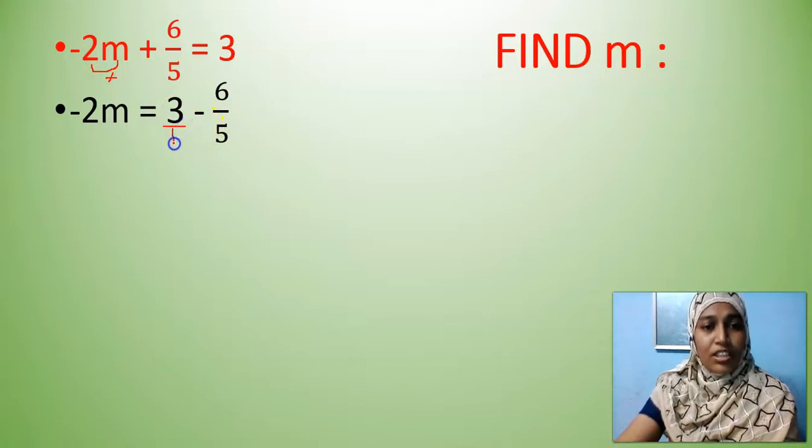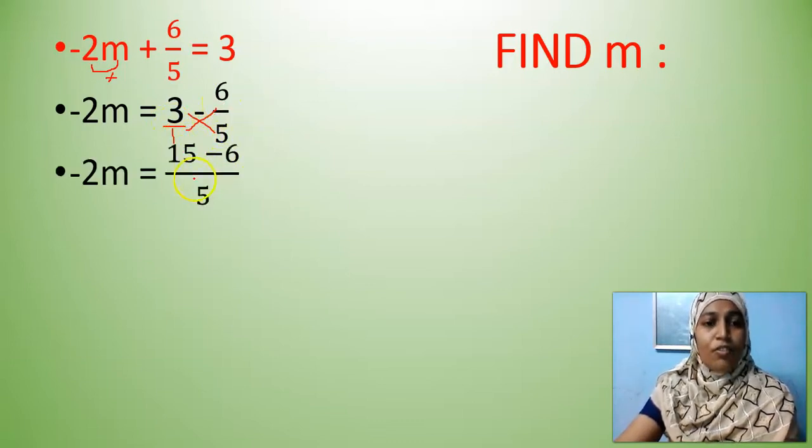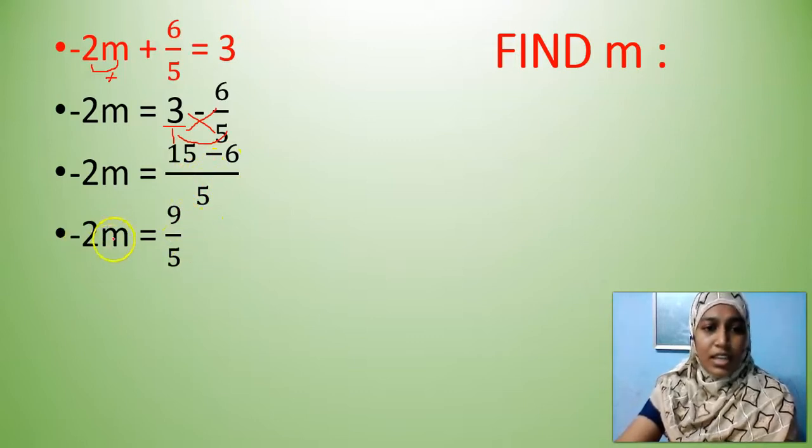Again, in the fraction chapter we learned cross multiplication. 5 3s are 15, 1 6 is 6. So 15 minus 6 divided by 1 into 5, 5. And all other things I have written as it is. Minus 2M as it is. Okay. Now 15 minus 6 will be what? 9. 9 by 5. All other things written as such.